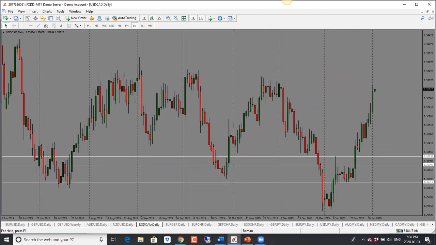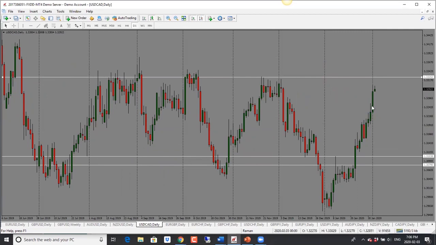Next, we move on to dollar CAD. Dollar CAD has been going up with US dollar being strong. Today, we saw a big move to the upside. So bias is bullish here, looking for price to go up further. And next target here is 1.3320. So into this support resistance level. And that's a major support resistance level. So we could see price turn around there. So watch out for that. But for now, bias is bullish and target is 1.3350.